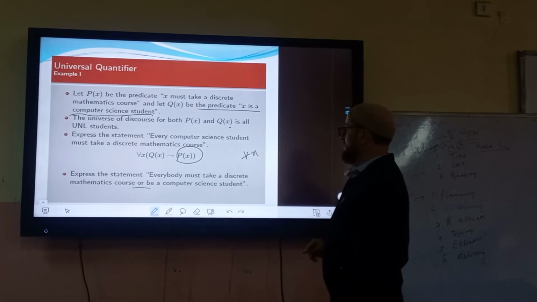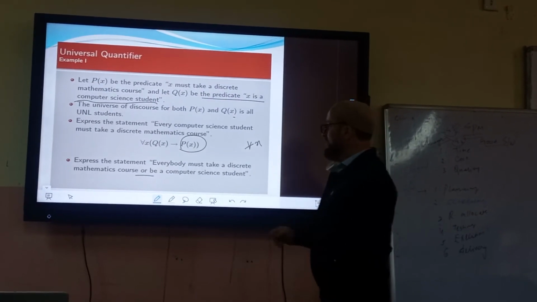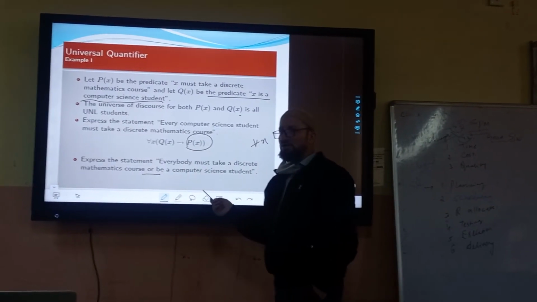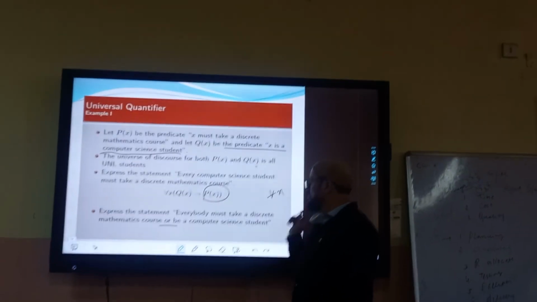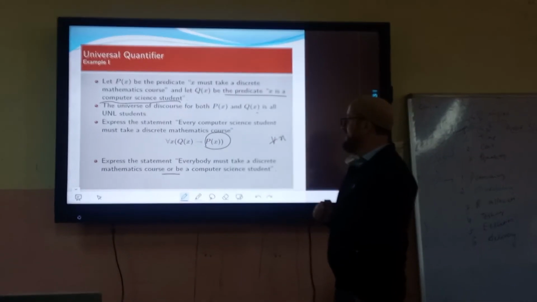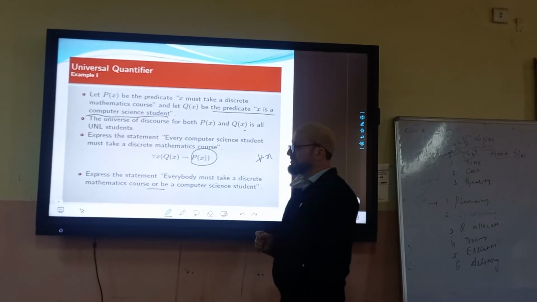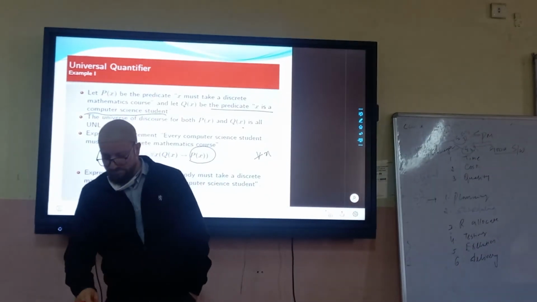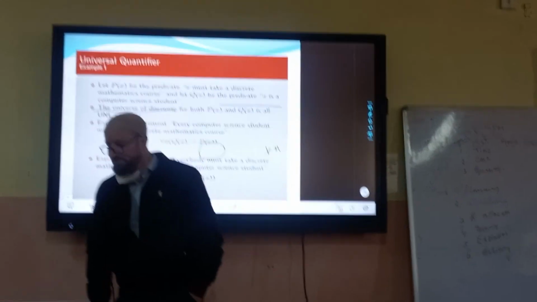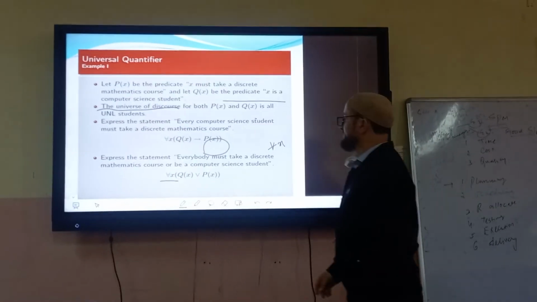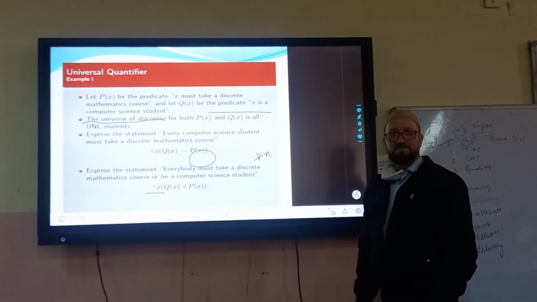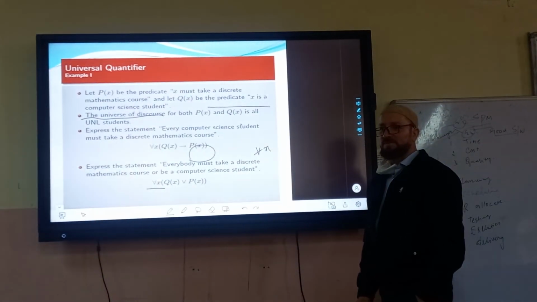Or be a computer science student. या तो उसको डिस्क्रीट मैथमेटिक्स लेना है या तो उसको कंप्यूटर साइंस लेना है. Everybody must take a discrete mathematics course or be a computer science student. Here is the answer.